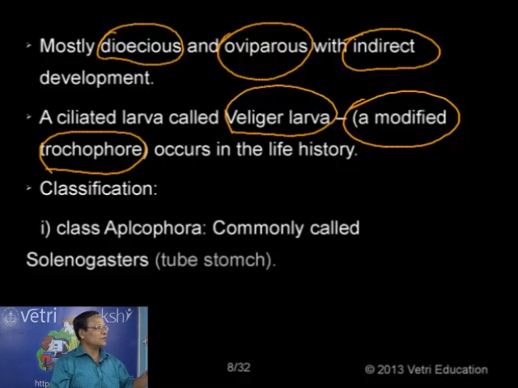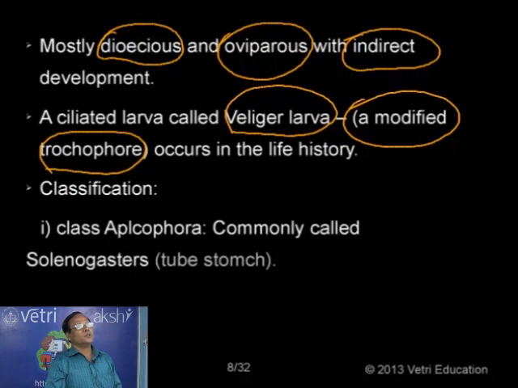So that is why the trochophore larva is considered a connecting link between the mollusk and the annelids, as the larva is similar in both cases. So these are some of the general characteristics of molluscan animals: soft-bodied animals having a shell. And now let's go to the classification.